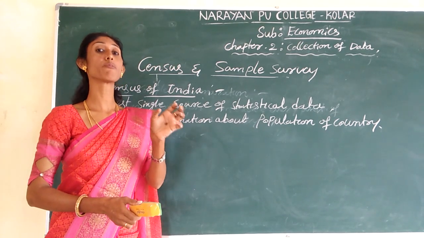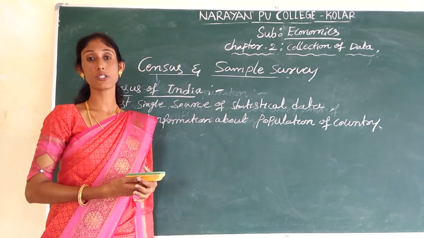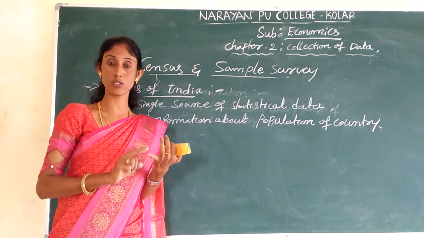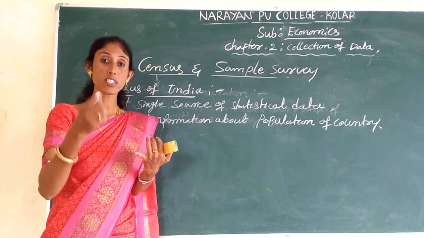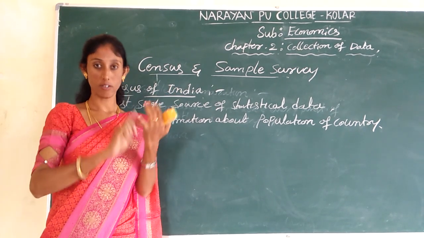the demographical features of our country. Here the demographical features include the total population of our country.